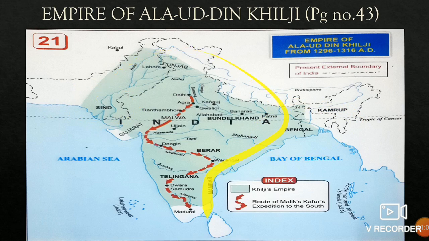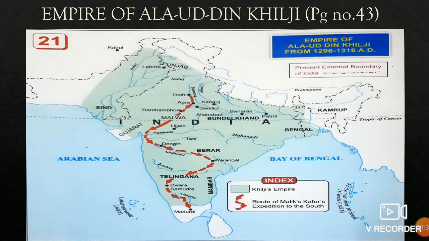So the green part you can see, na? The green part shows you the Khilji Empire, which were the places he conquered. First you can outline the map, this outer green one. Then you can start marking. And always do the map work with the help of a pencil.